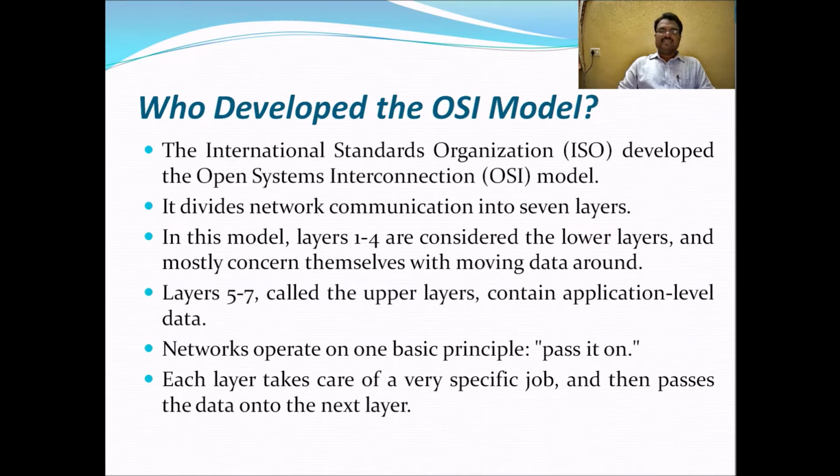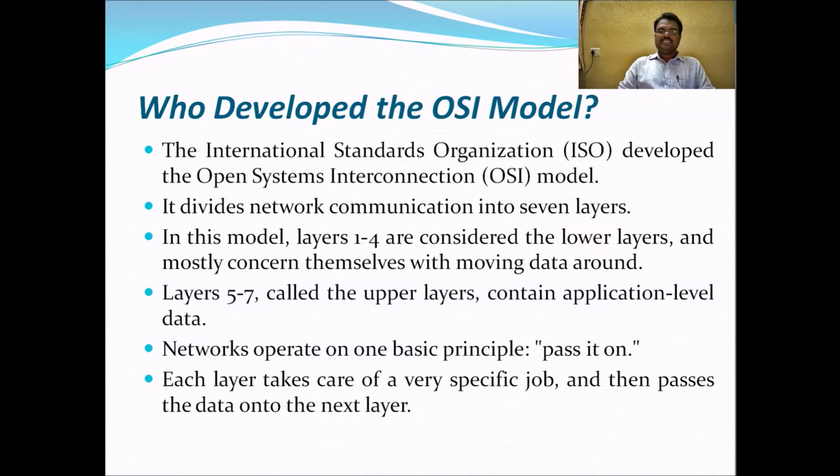It divides the network communication into 7 layers. In this model, layers 1 to 4 are considered the lower layers, and they mostly concern themselves with moving data around. Layers 5 to 7, called the upper layers, contain application level data.